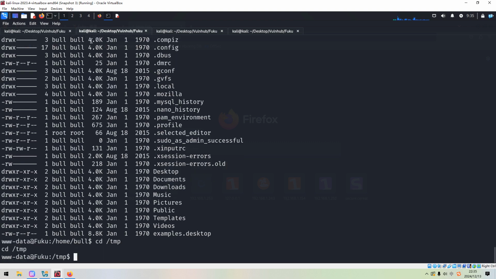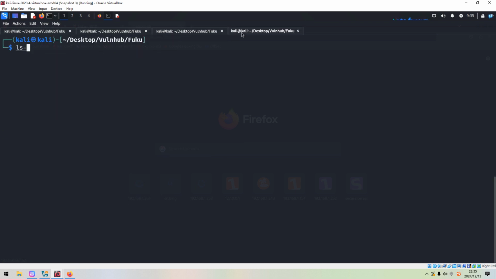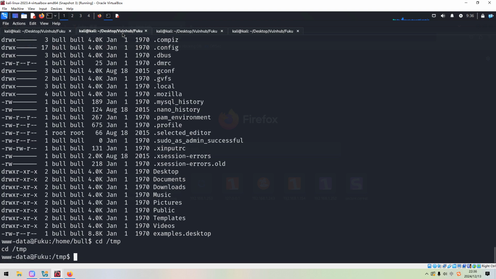Next, I'd like to upload the LinPEAS shell script to the target, as usual. And we can set up the web server on the Linux. We can use wget to download linpeas.